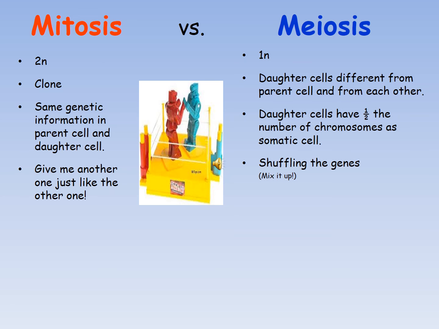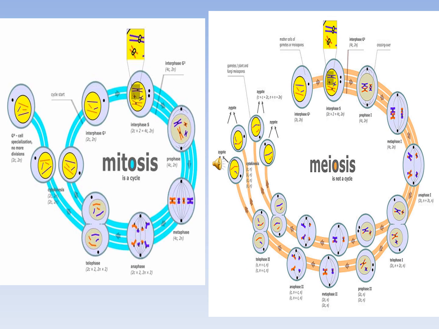In the case of mitosis, again the genetic combination and material remain the same, unchanged, while in the case of meiosis, shuffling of genes occurs due to crossing over and random assortment during anaphase 1. This is a diagrammatic comparison of mitosis and meiosis, which we have discussed in the previous slide.